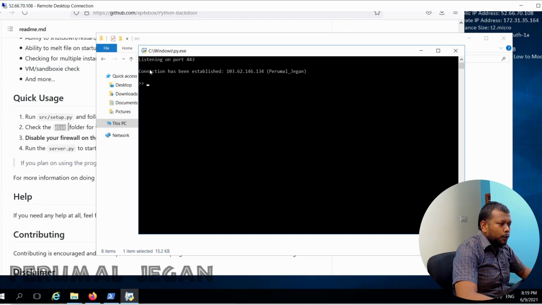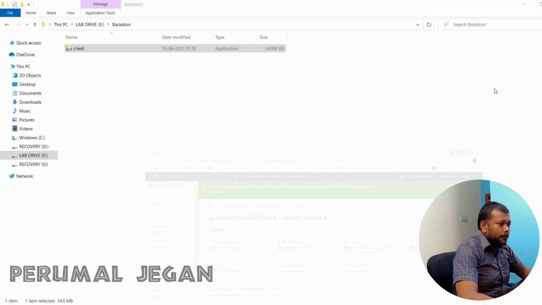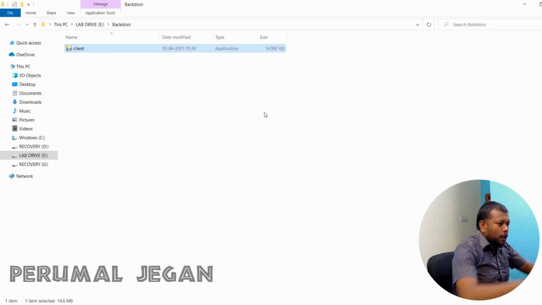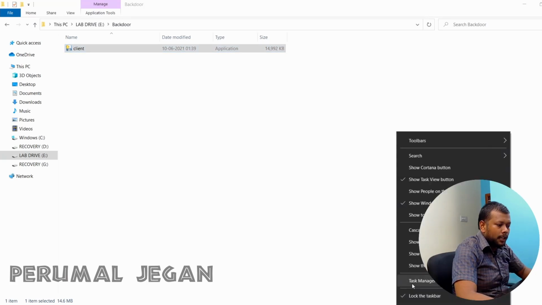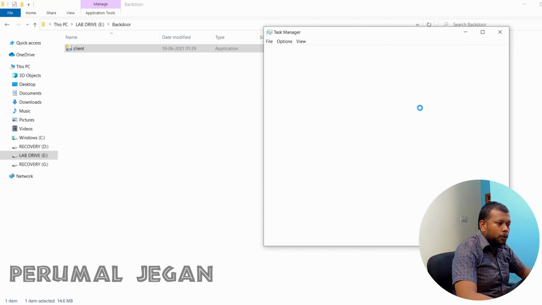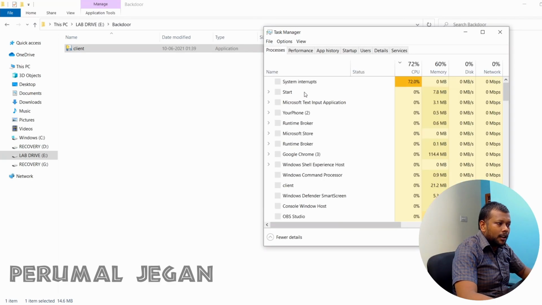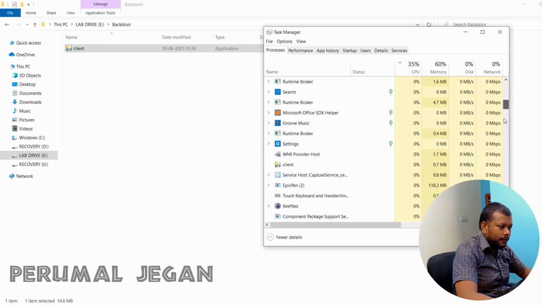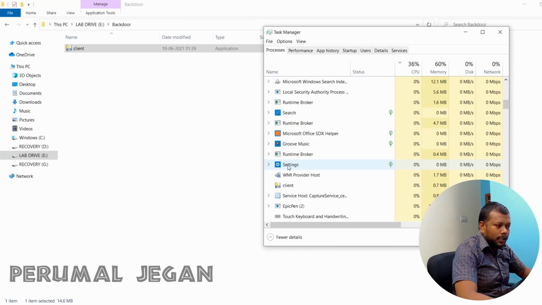Now you can see the connection established. So this is the public IP address of mine and I got connection from my machine. When you go to your victim's machine, you will not be having any idea. I just clicked this. After that, there is no considerable change that I can realize. But when I go here in Task Manager, I'll be able to see the existing process is running. Here you can see the process client is running on these machines at the back end.